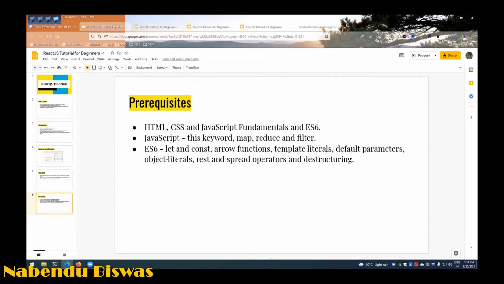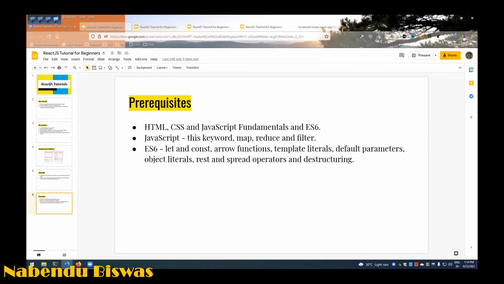And in ES6, you need to know let and const, arrow functions a lot, template literals, that backtick through which we give strings, default parameters, in which in a function you give some default parameters, object literals, shortcuts, rest and spread operator, and destructuring, and all those things you require here.